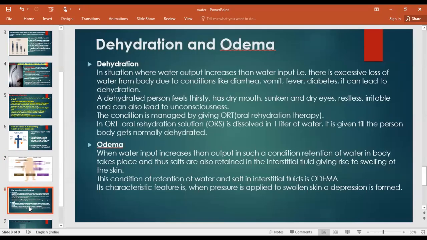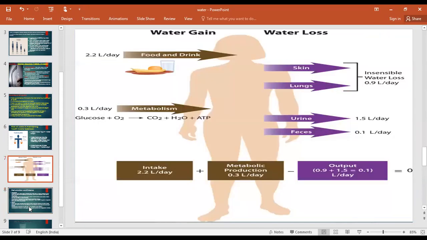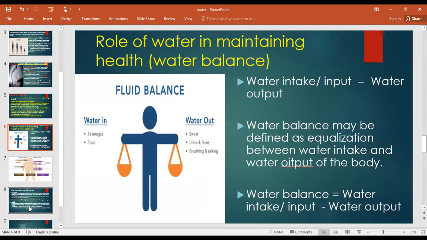Now what will happen? There are two things in the water balance: water gain and water loss, and both should be equal. What will happen if your water gain, meaning your consumption of water, that is water in, is very less? What will happen when water in is very less?